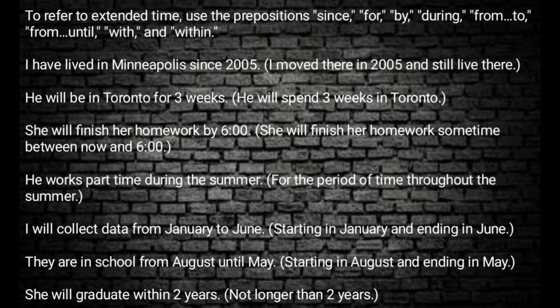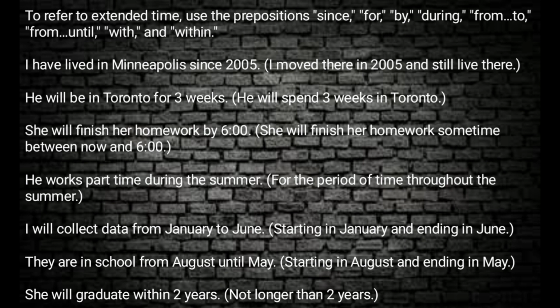She will finish her homework by 6. That means that sometime between now and 6, her homework will be completed. He works part-time during the summer. That statement means for the period of time throughout the summer, he works.